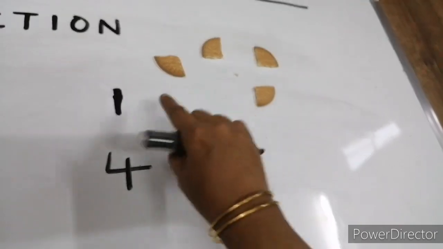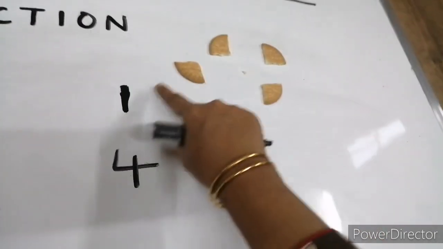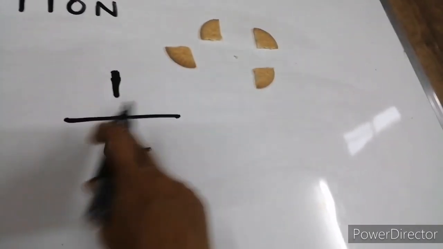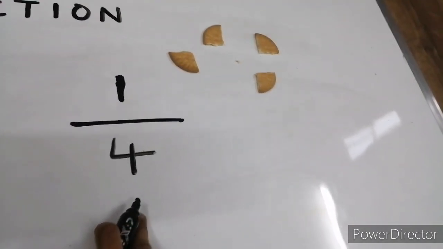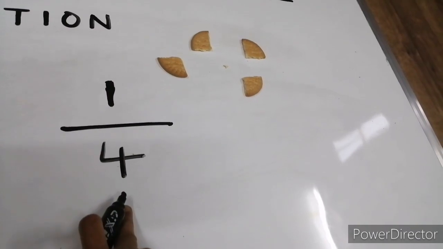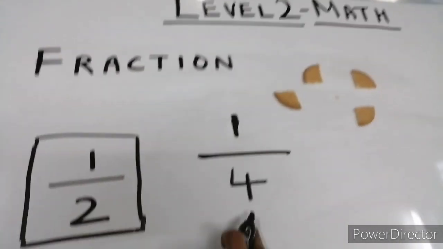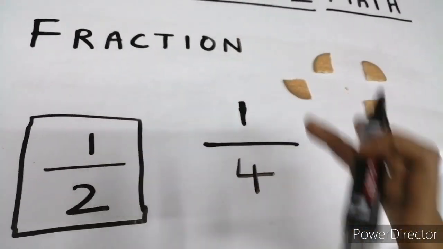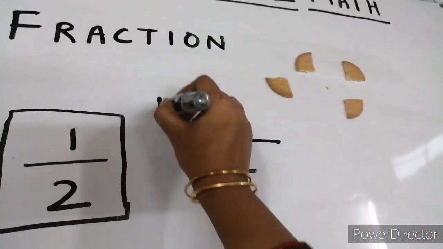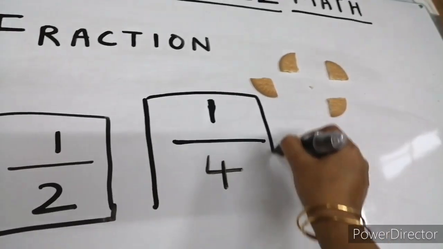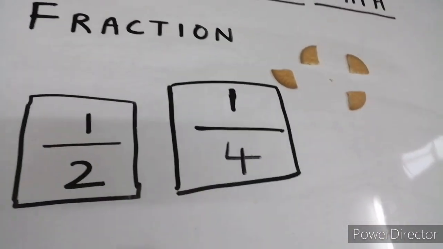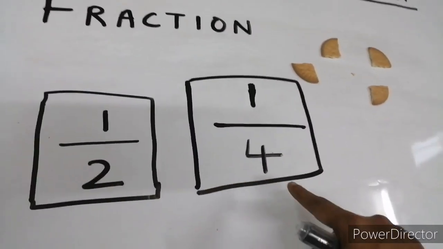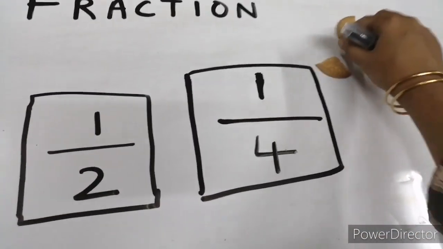And so you have to write the fraction as 1 part by, that is 1 line of how many parts? 4. So what does a fraction mean once again? Fraction tells us the parts which we take out from the whole. So this is another fraction. We saw one fraction 1 by 2. We have seen another fraction 1 by 4.